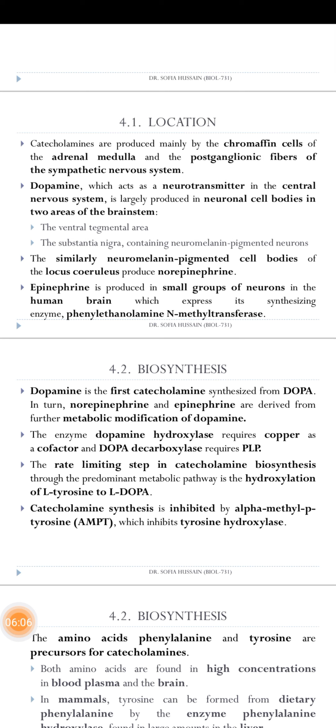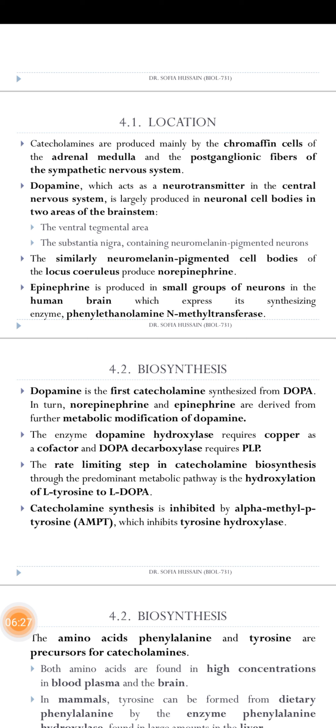Dopamine, which acts as a neurotransmitter in our central nervous system, is largely produced in neuronal cell bodies in two areas of the brain stem. One is the ventral tegmental area, and the second one is the substantia nigra.